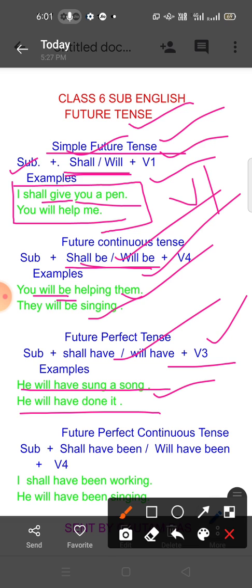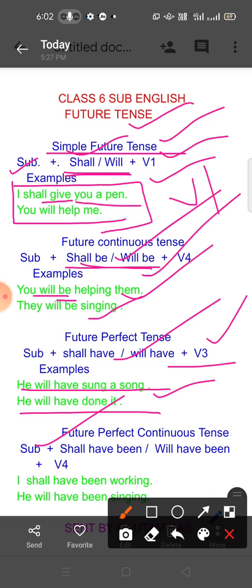Then last is future perfect continuous tense. Subject plus shall have been or will have been plus V-ing.